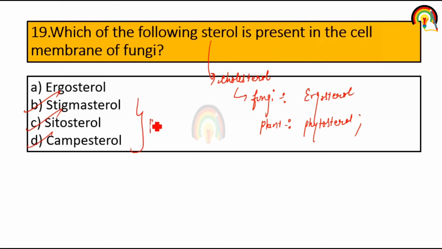These are also plant sterols. And sterol that is present in animals is called zoosterol. And sterol or cholesterol is absent in case of prokaryotes. So in the question they are asking which of the following sterol is present in cell membrane of fungus. So it's ergosterol.